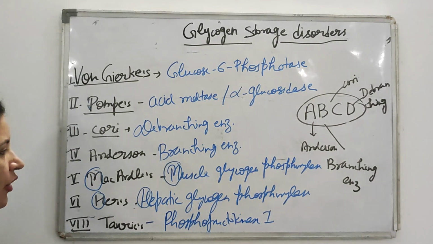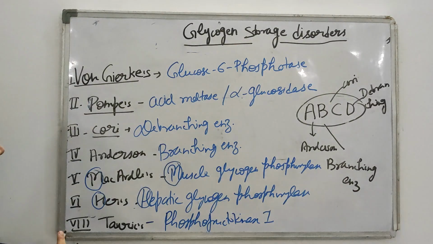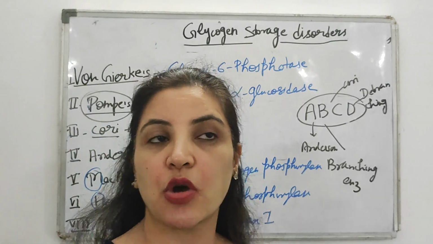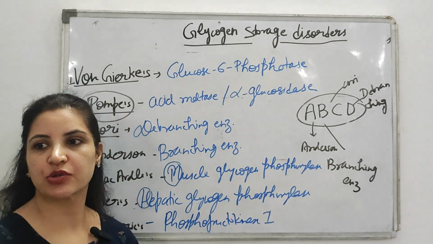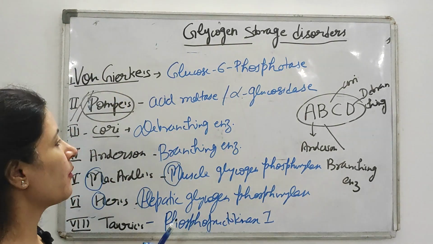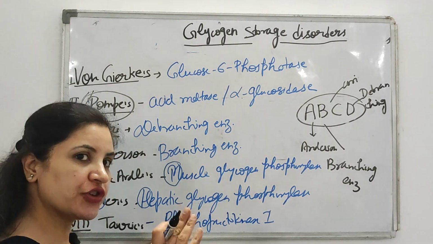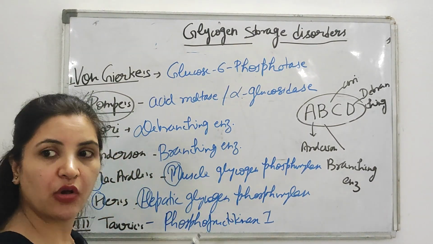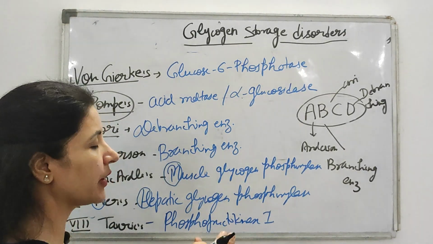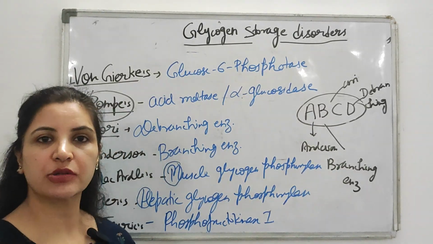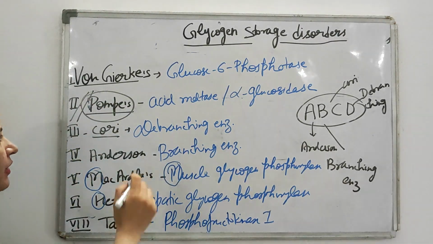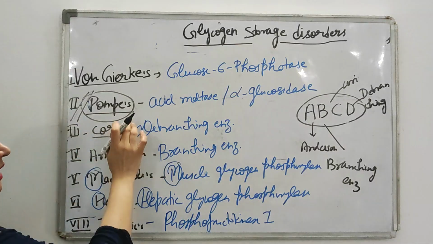One important thing is that when a question is asked in MCQ regarding Pompe's, the question is asked like: which glycogen storage disorder is also a lysosomal storage disorder? Pompe's, that is type 2, is the glycogen storage disorder which is both. It is a glycogen storage disorder and also a lysosomal storage disorder. So MCQs frequently ask which of the following glycogen storage disorders is also a lysosomal storage disorder. What option will you mark? Pompe's. So you have to remember this.